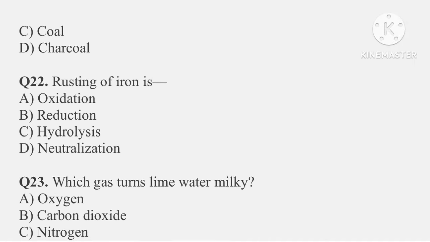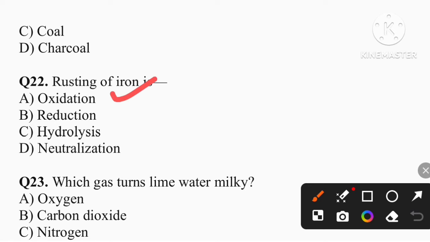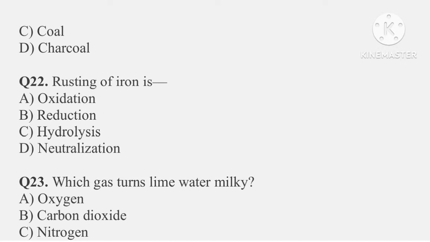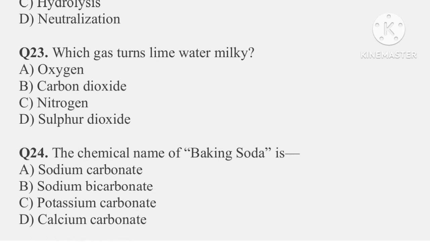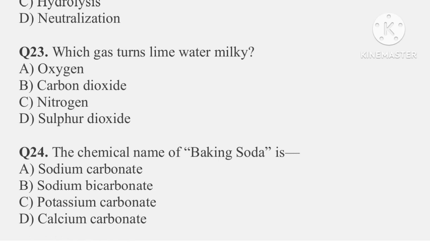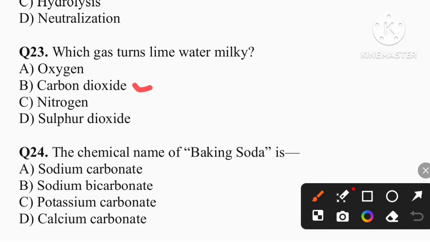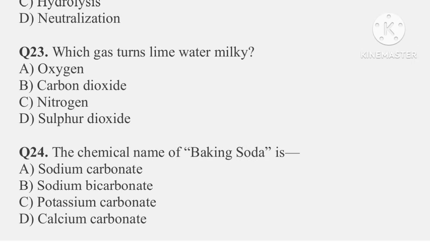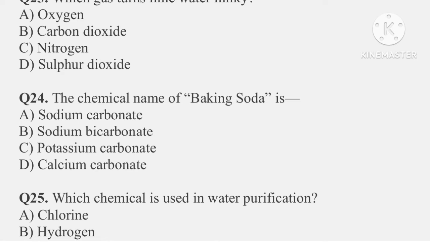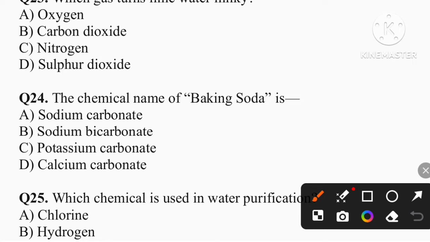Question number 22: rusting of iron is called oxidation. That is option A. Question number 23: which gas turns lime water milky? So the answer is option B, carbon dioxide. Question number 24: the chemical name of baking soda is, so the correct answer is option B, that is sodium bicarbonate.